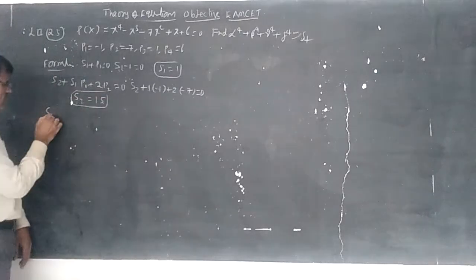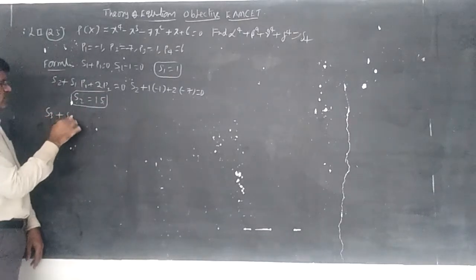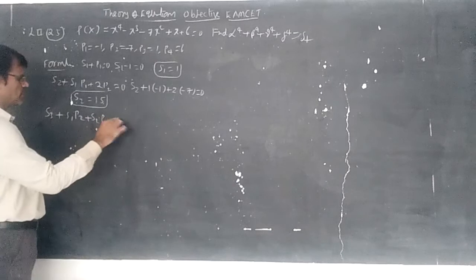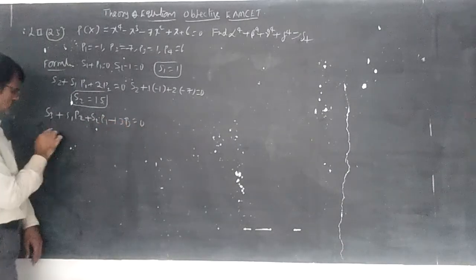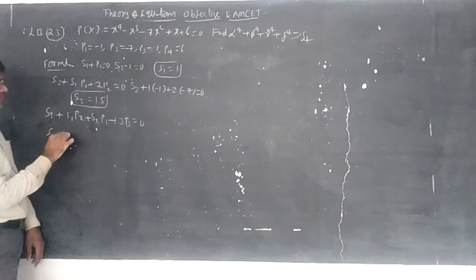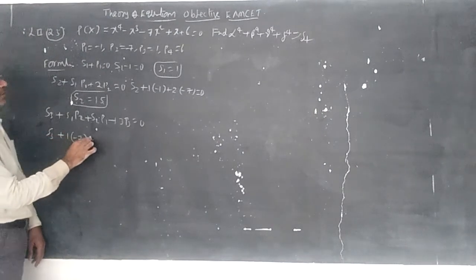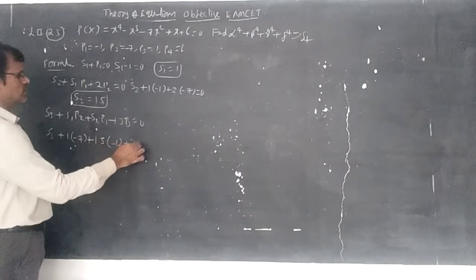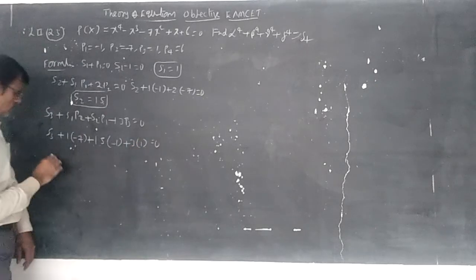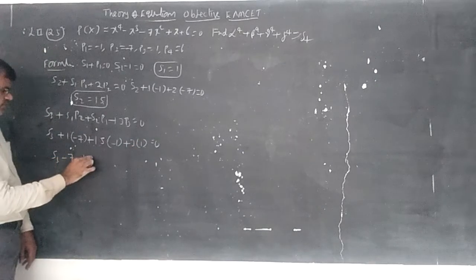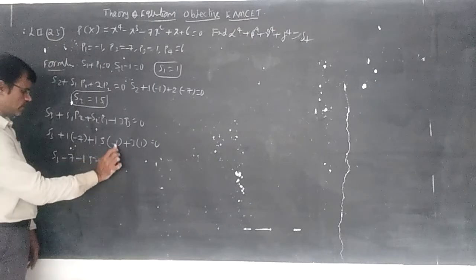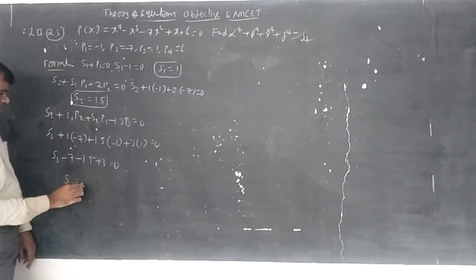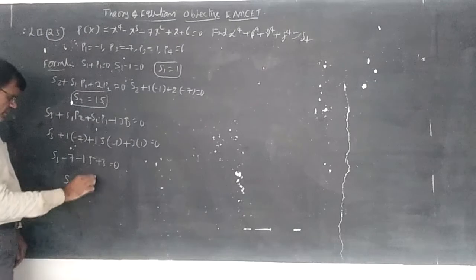Keep that aside and write another formula: S3 plus S1 P2 plus S2 P1 plus 3 P3 equal to 0. You write here S3 plus S1, which is 1, and P2, which is minus 7, plus S2, which we just got as 15, and P1, which is minus 1, plus 3 into P3, which is 1, equal to 0. So S3 minus 7 minus 15 plus 3 equal to 0. So here minus 7 minus 15 is minus 22, plus 3 becomes minus 19. So it is 19.